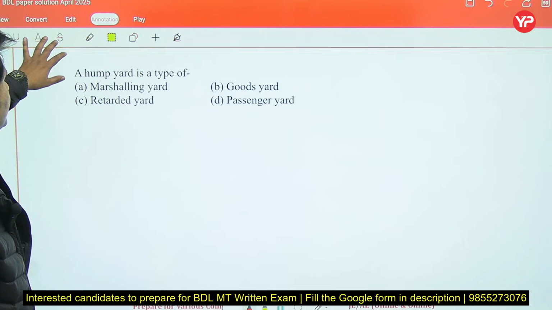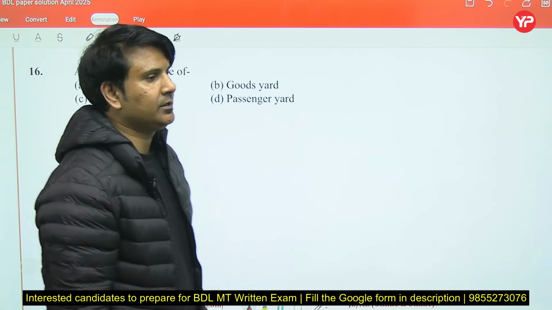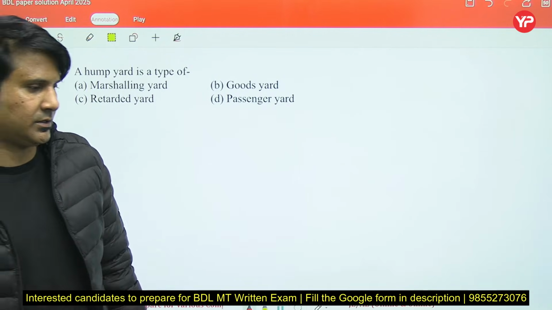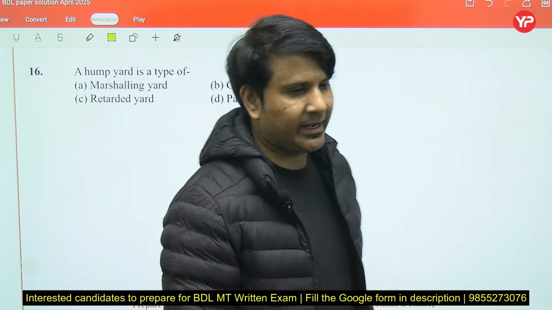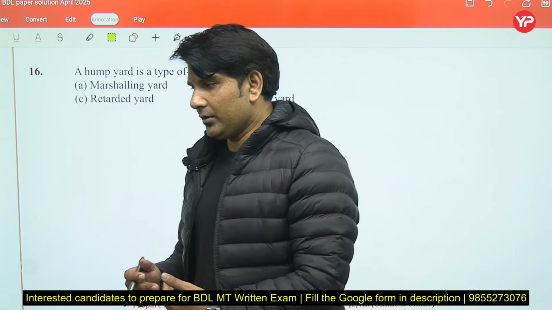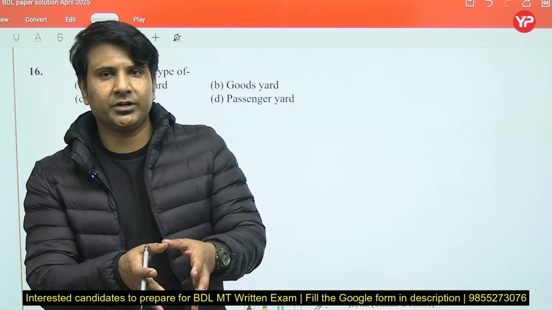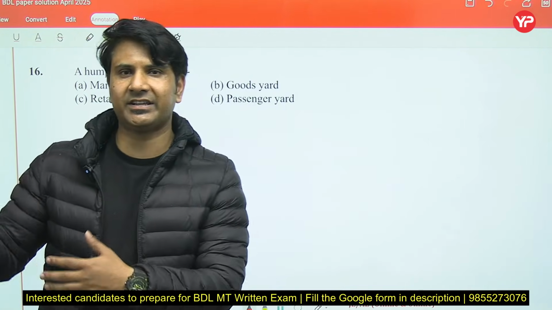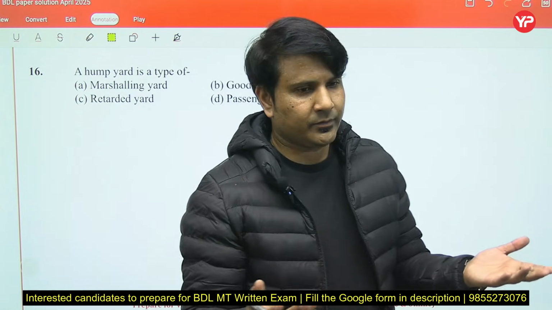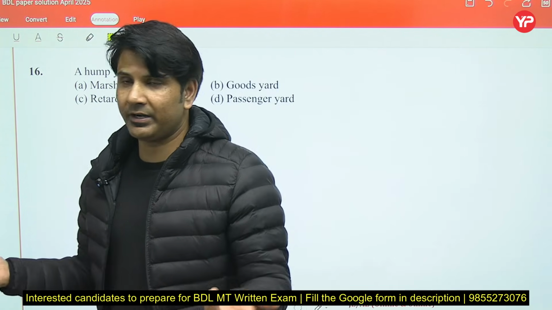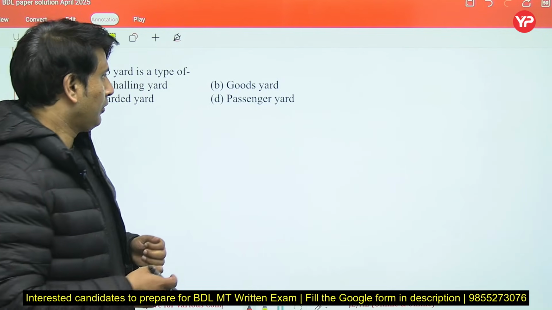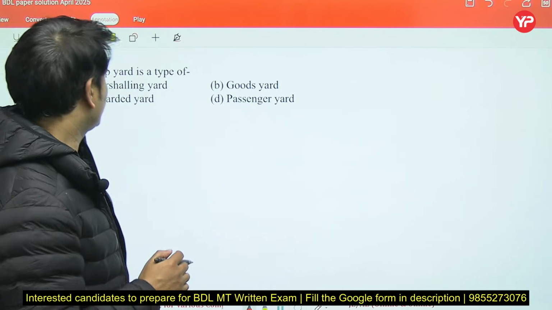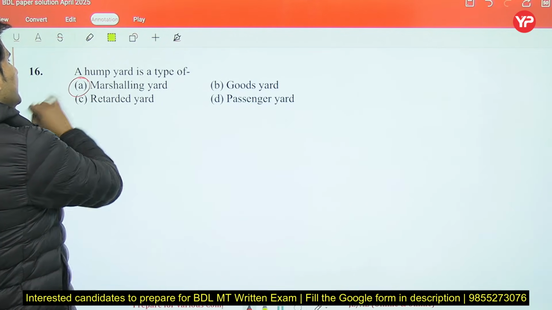Now let's move further. A hump yard is a type of. Now what is a yard? Yard is a particular place at which the train halts, and in that particular portion we usually do sorting of wagons, rearranging the wagons as per their destination. Fueling of engine can also be done at that particular place, and many other operations are performed at a yard. So the hump yard is a type of marshalling yard.